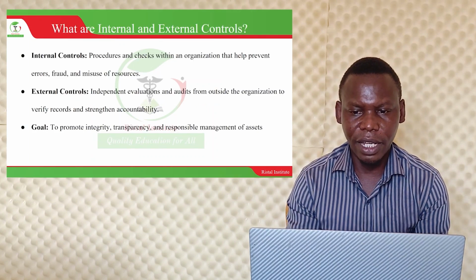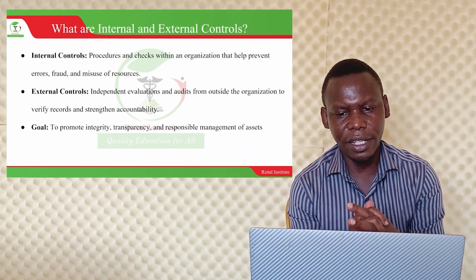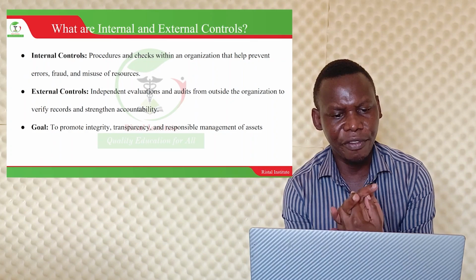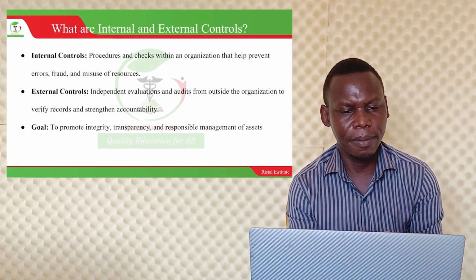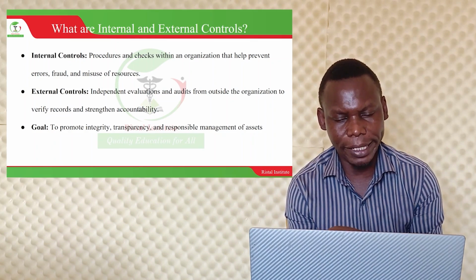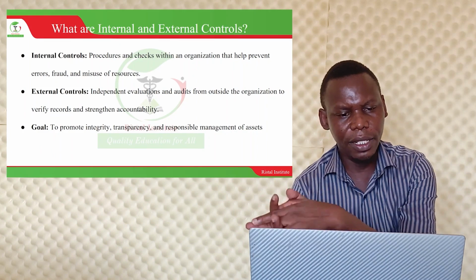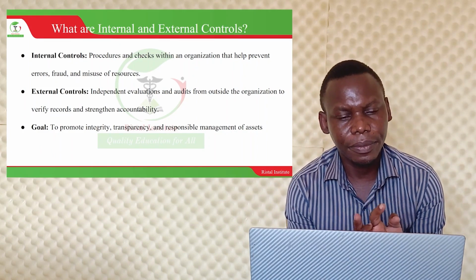We shall begin with internal, and we say internal controls. These are procedures or checks within an organization that help prevent errors, fraud, misuse of resources. Of course, these are in place to check how an error happened, who caused it, and why it was there.